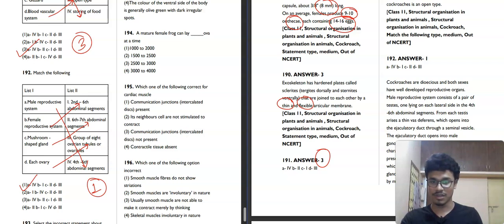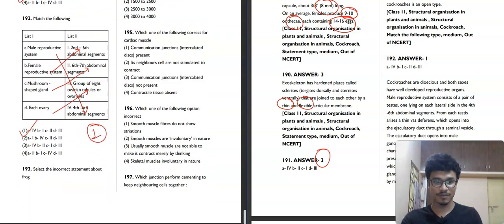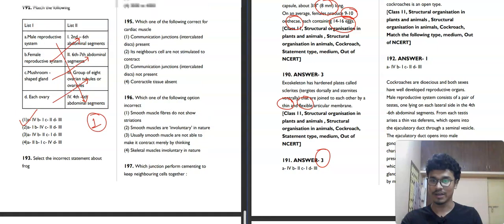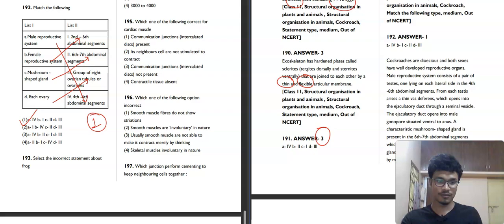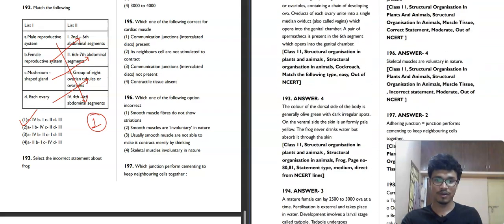Now we will move towards the next question, question number 193. Select the incorrect statement about frog.